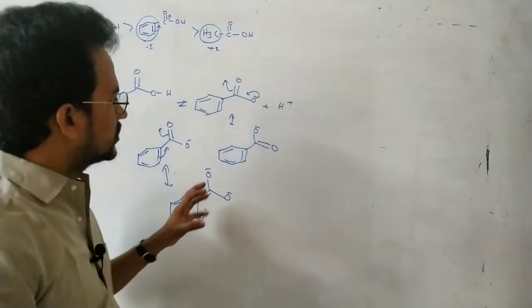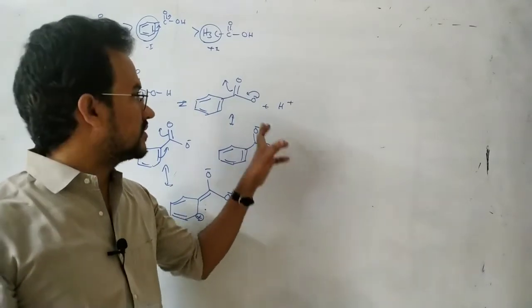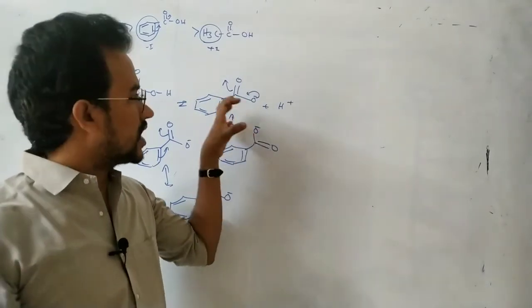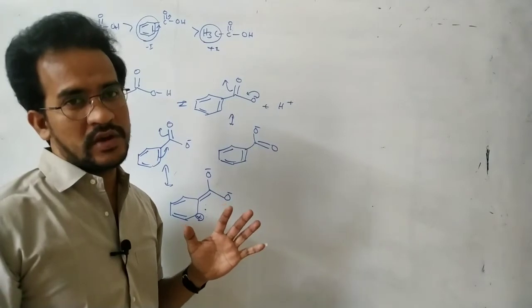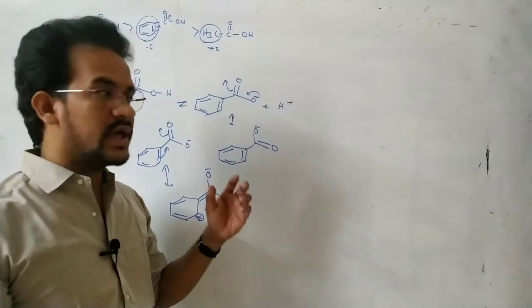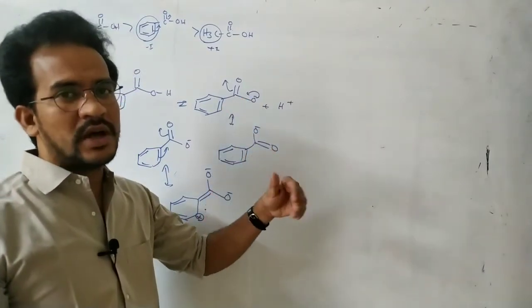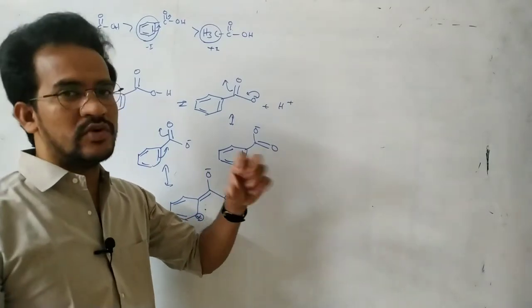So actually here, if the negative charge is more dispersed, the conjugate base is more stable. Of course, for an anion, if the negative charge is more dispersed on the atoms, then it is more stable.